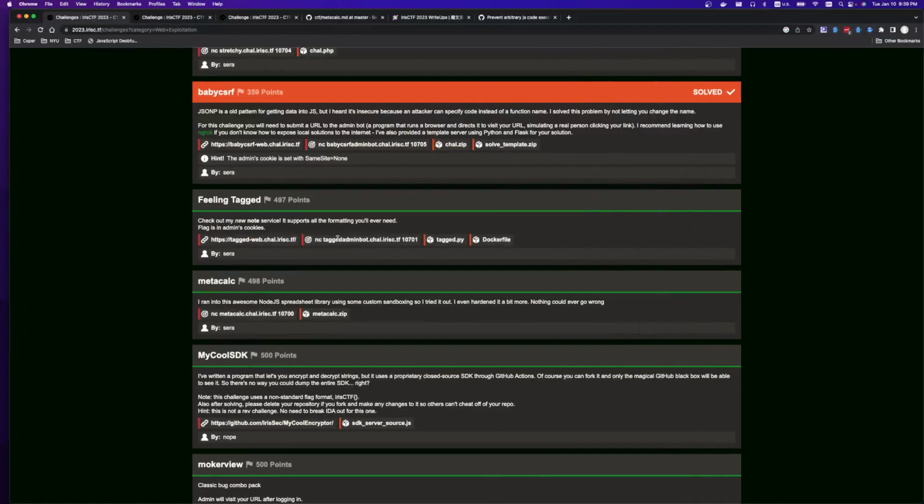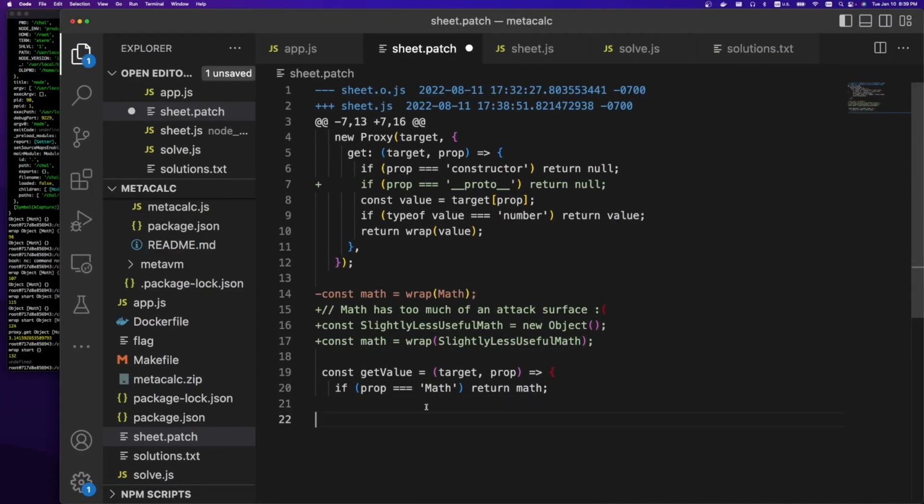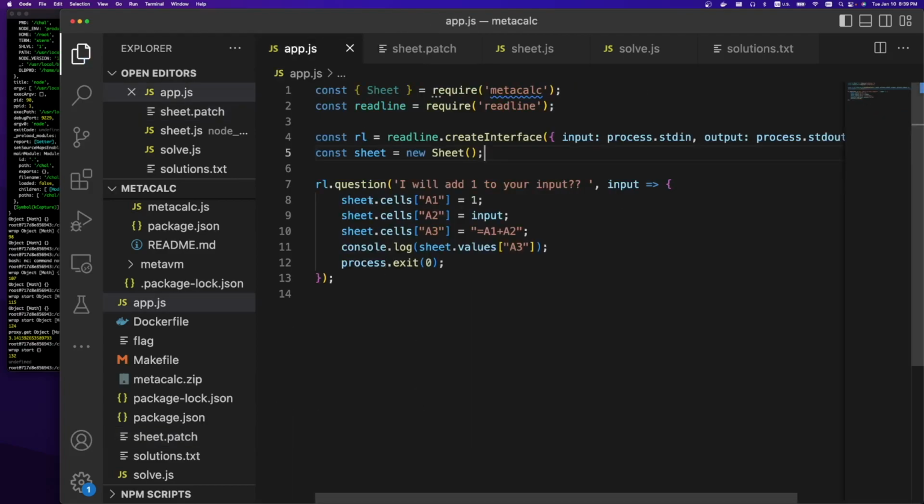First, what is metacalc? This is like a JavaScript library for creating an Excel sheet. So you can set table values into equal expressions. You can kind of see here, we have a sheet. We're referencing a cell just like in Excel or Google Sheets. You're giving it a value. We're doing an equal sign. We're setting 2 things equal to each other. So it's just a JavaScript way to do Excel.